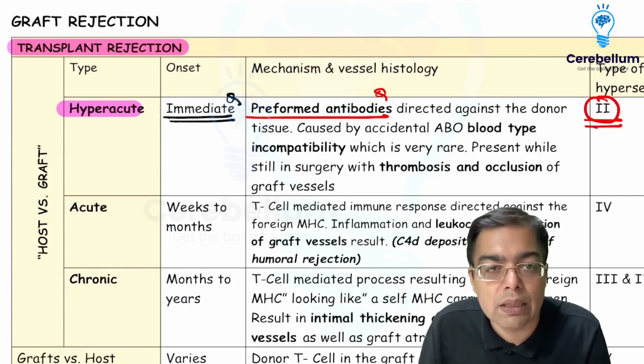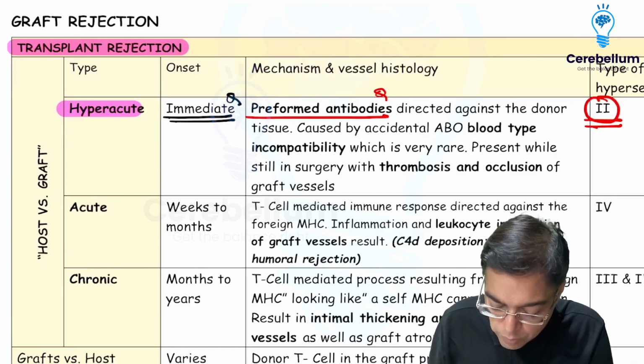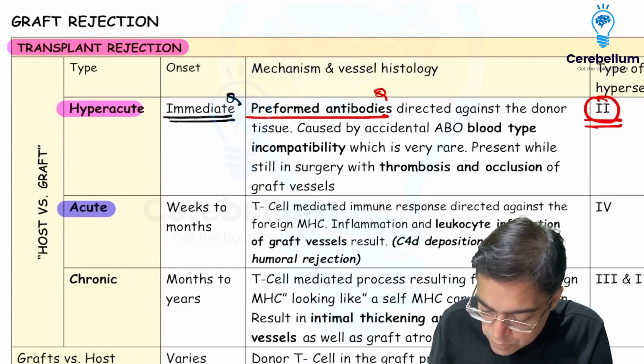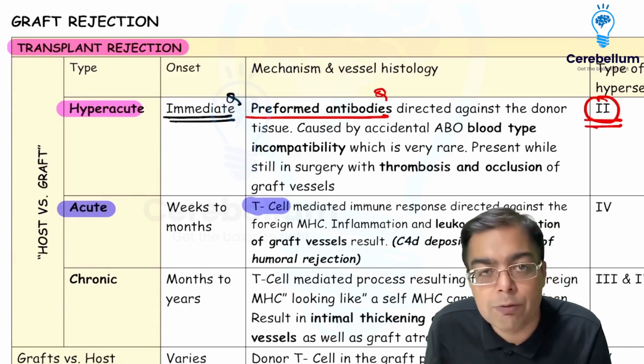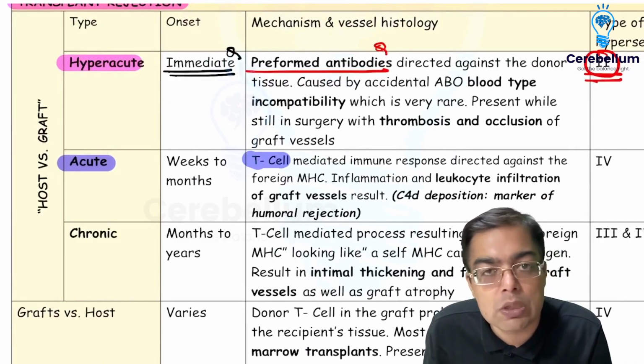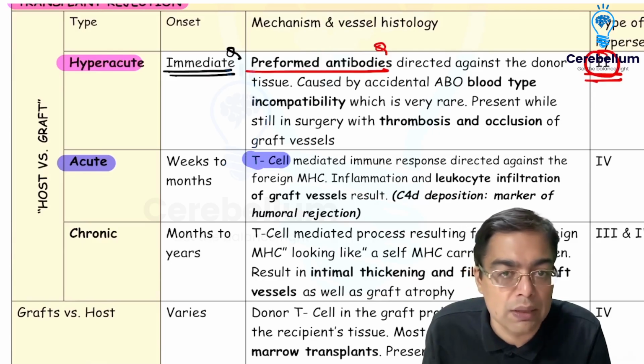Possibility number 2 is that the transplant rejection takes place after a gap of many days to weeks. That is going to be given the name of acute transplant rejection. Acute transplant rejection is seen because of either the cells, where the CD4 and the CD8 T cells both may be involved, or because of antibodies. If it is because of cells, that's called cellular rejection. If it is because of antibodies, that is called humoral rejection. Eventually, there is WBC infiltration and there is going to be a failure of the graft.